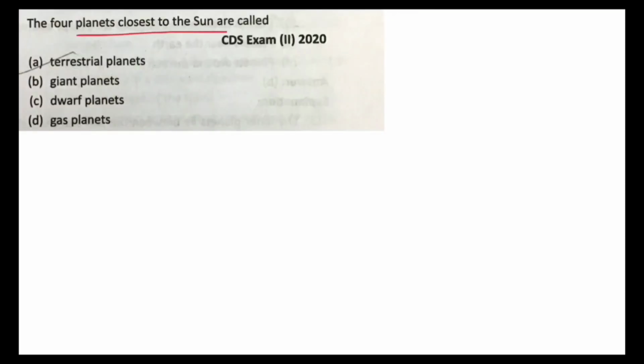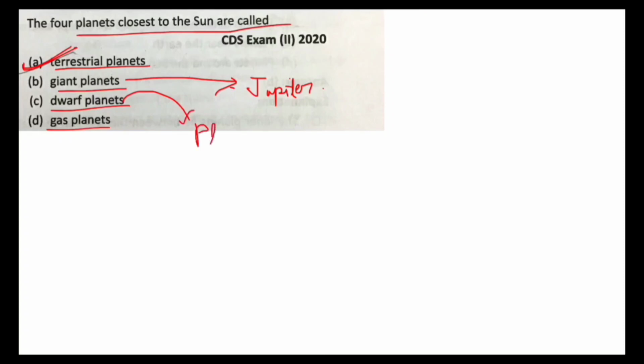The 4 planets closest to Sun are called terrestrial planets, giant planets, dwarf planets, or gas planets. These are called terrestrial planets. Which are giant planets that are very big in size, like Jupiter. And what are dwarf planets? Dwarf planets are celestial bodies that orbit around the Sun and have enough mass to assume a nearly round shape, like Pluto.